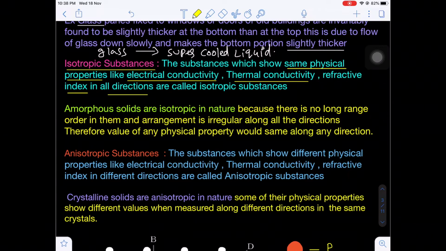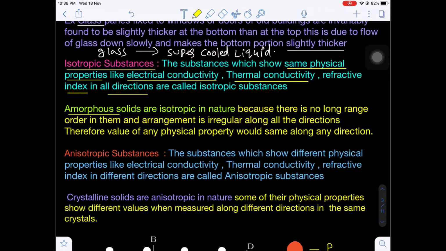That means the physical properties do not change by changing the direction in which they are measured. That means the physical quantities are independent of the direction. In each and every direction, if you measure these physical properties, you will get the same value. That is called an isotropic substance. The best example: amorphous solids are called isotropic.